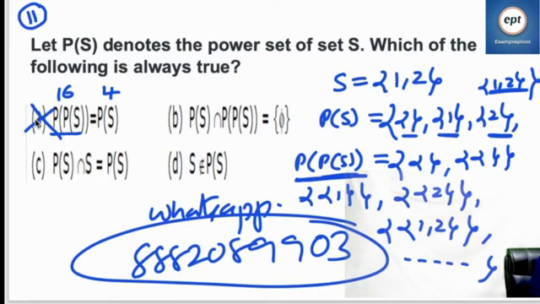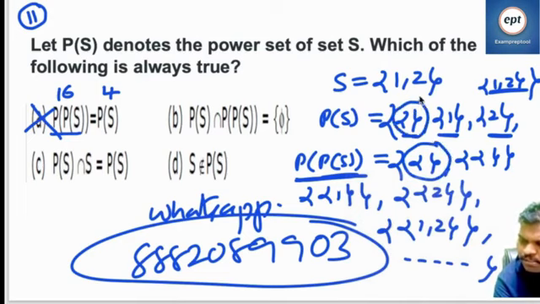Next, power set of S, the common element is phi. The common element is phi. So this one is correct.